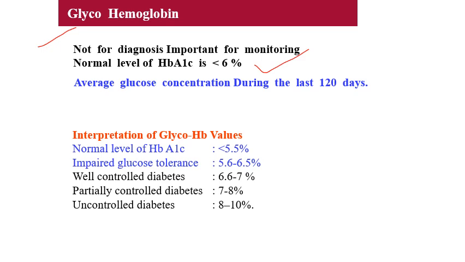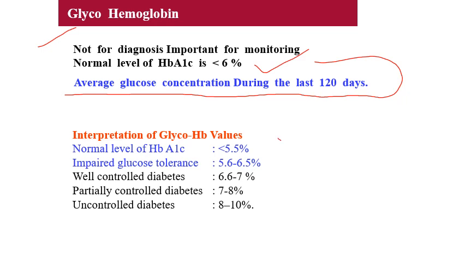So we know that the RBC lifespan is 120 days. So if you are estimating the glycated hemoglobin, we can understand the average glucose concentration during the last 120 days. Because only once the RBC is lysed will the glucose be detached from the hemoglobin molecule. That is why we can take it as an average of blood glucose concentration during the last 120 days.